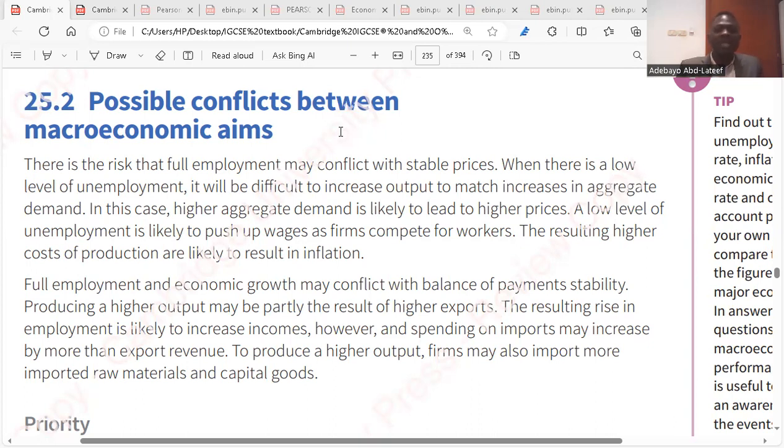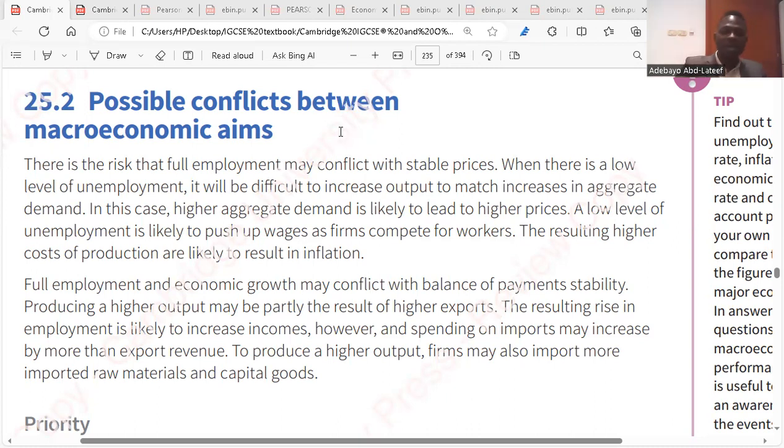So full employment and economic growth. We've talked about full employment and stable prices. When there's full employment, there will be what? There will be inflation, based on the fact that firms will not be able to increase their output. They have to increase wages. Increasing wages leads to increase in cost of production. Total cost. Cost of production. Do you understand?